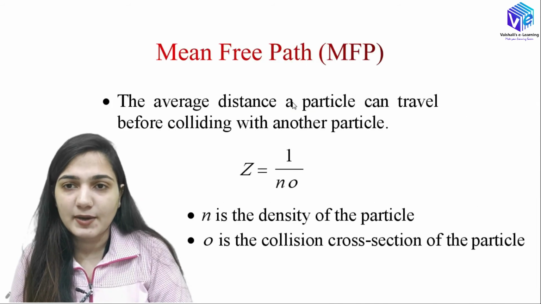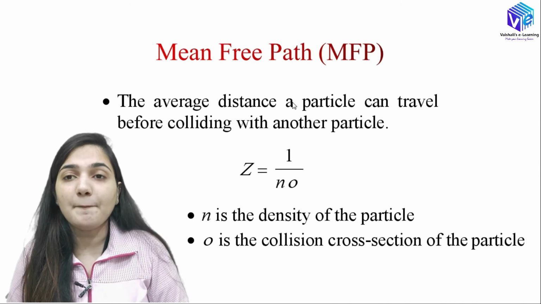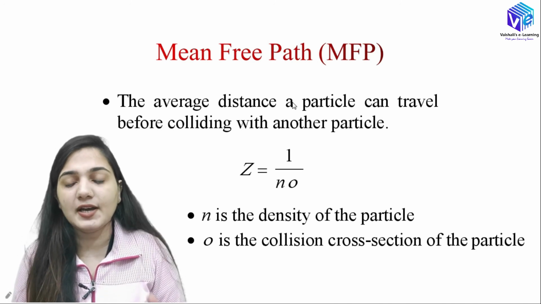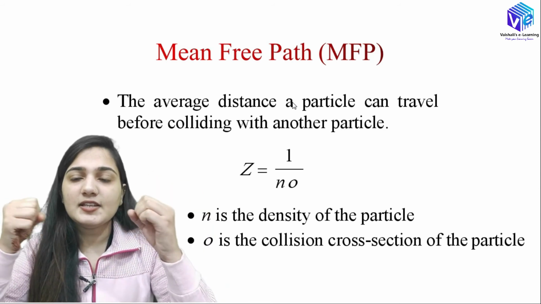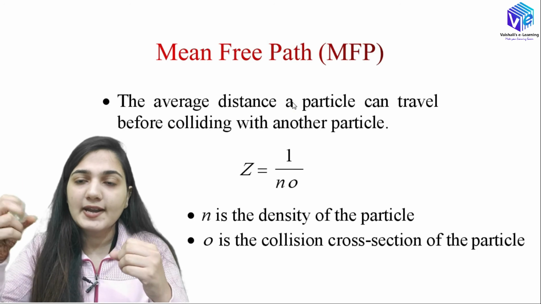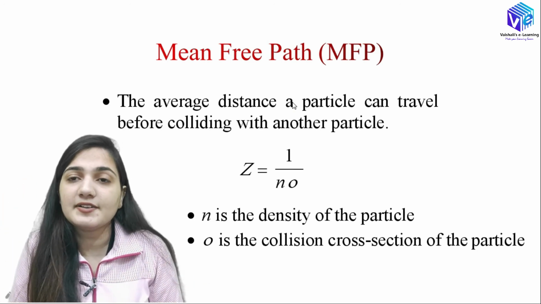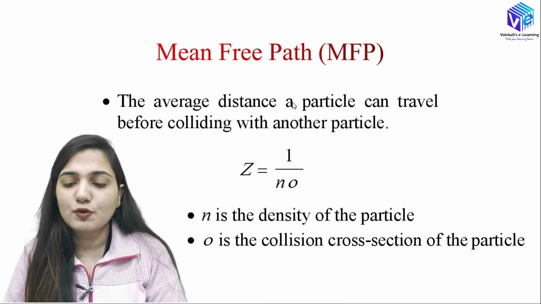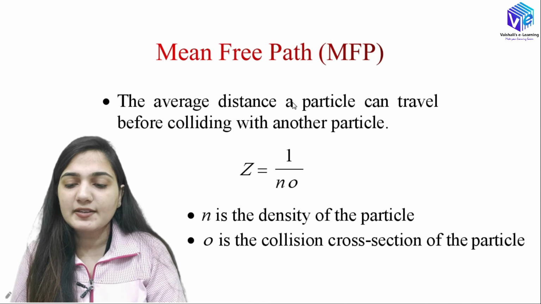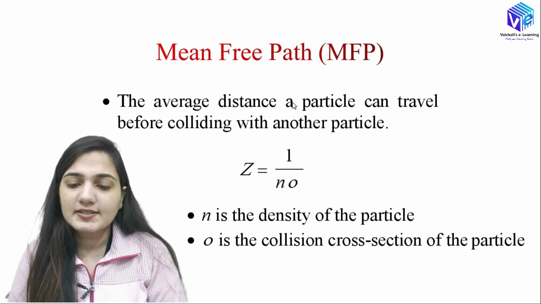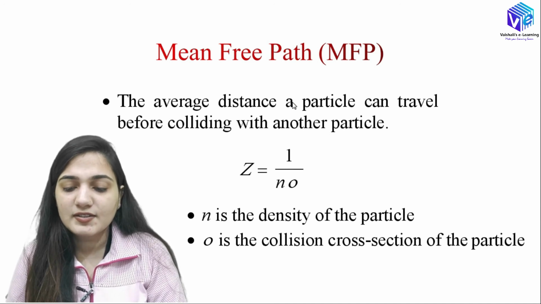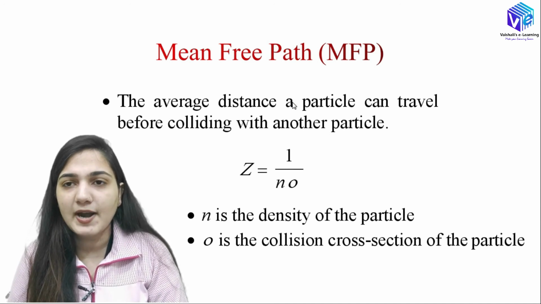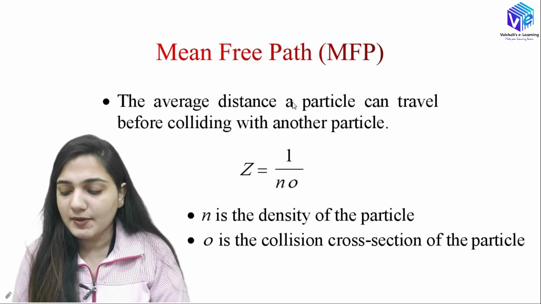Now coming to the mean free path. The average distance a particle can travel before colliding with another particle is the mean free path. If we have various particles, these particles might collide, but how much distance one particle can travel before colliding is the mean free path, which is equal to 1 upon Nσ, where N is the density of the particles. If I increase N, the density, the mean free path will reduce. If I increase σ, the collision cross section of the particle, then also the mean free path will be reduced.